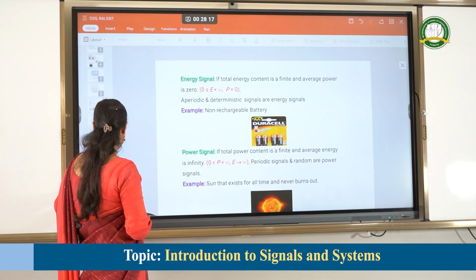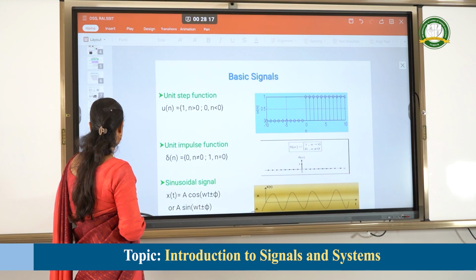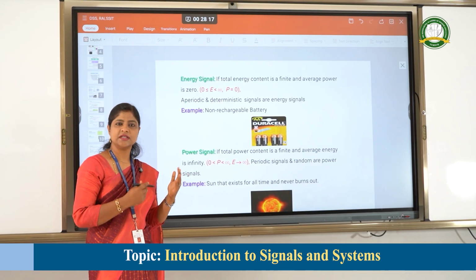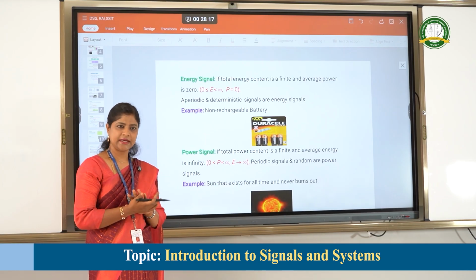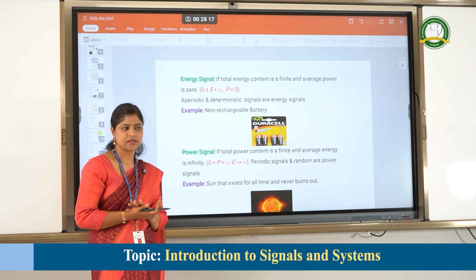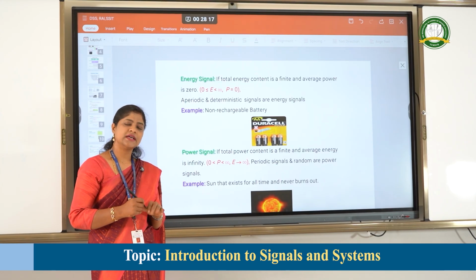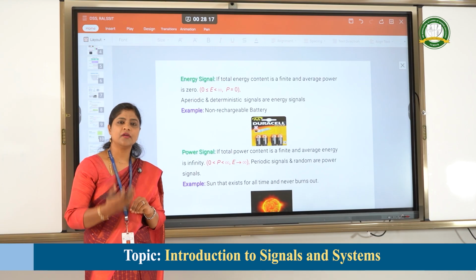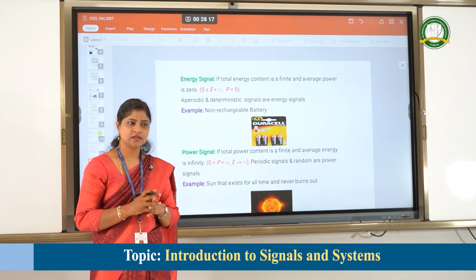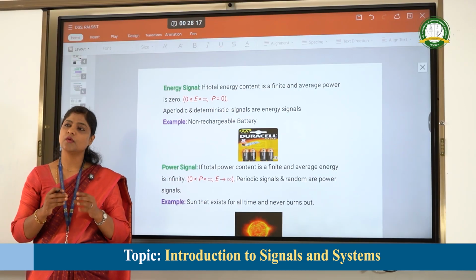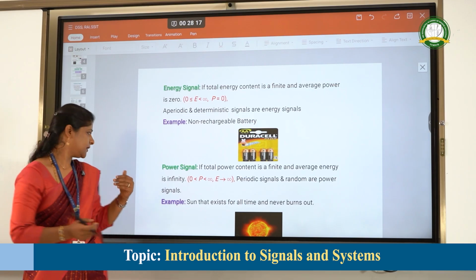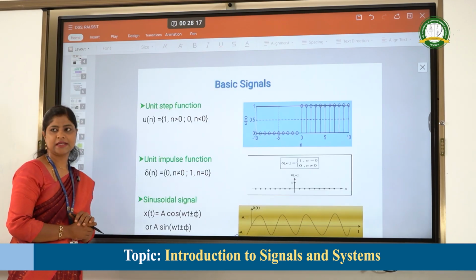Moving on, this finishes the different types of signals. Starting from continuous time, random, periodic, aperiodic, and finally energy and power signals. These are the different classifications of signals. Apart from that, there are some basic signals which we are going to use often in digital signals and systems. These basic signals form the base of digital signals and systems further. So let's go on to the basic signals.